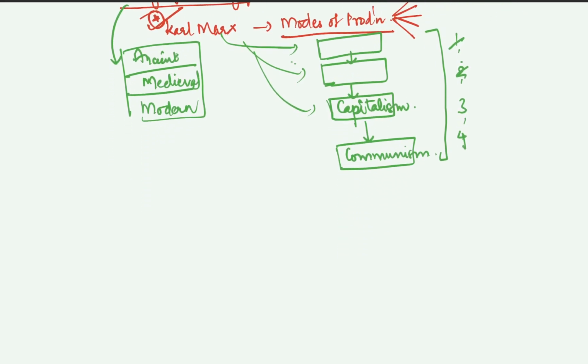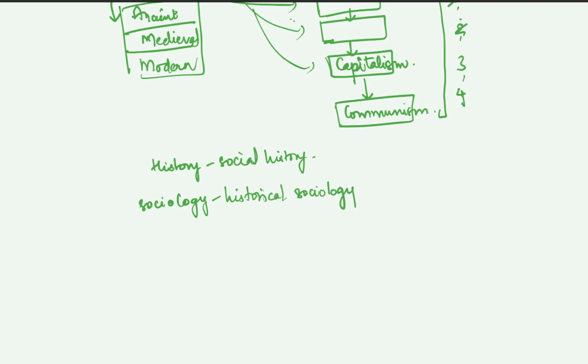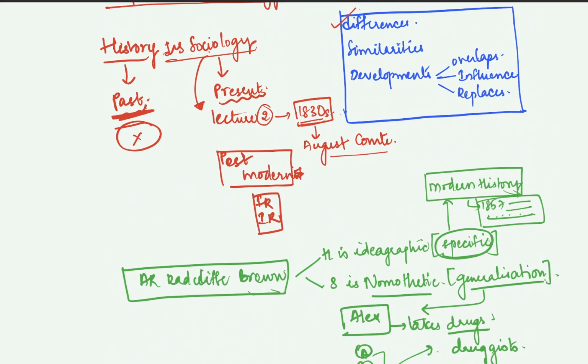And today, right now, we have a branch of history called social history. And in sociology, we have a branch called historical sociology. Historical sociology. So by this you can understand how the two are influencing each other as well, right? So this is what is about history and sociology.